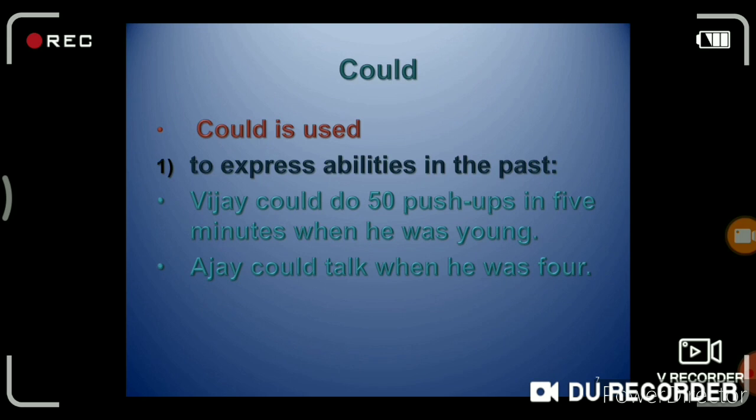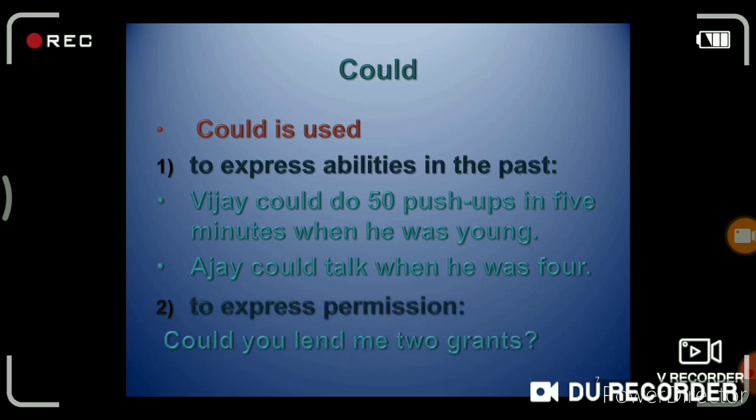But when he was young, at that time he could do 50 push-ups in 5 minutes. Then the second example, Ajay could talk when he was 4. If you think, here could is the past form of can.